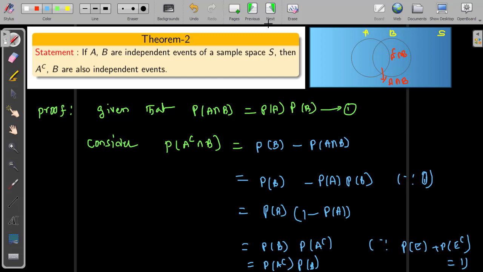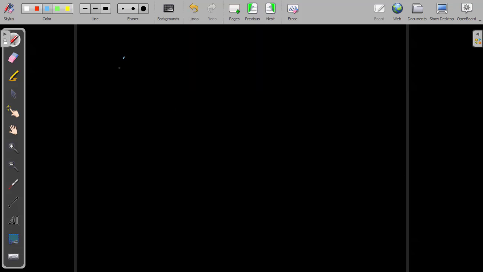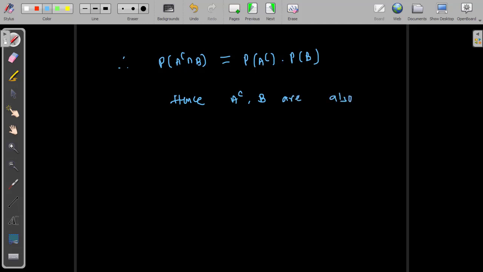Therefore we can say the probability of A complement intersection B is equal to the probability of A complement times the probability of B. It represents that A complement comma B are also independent events.